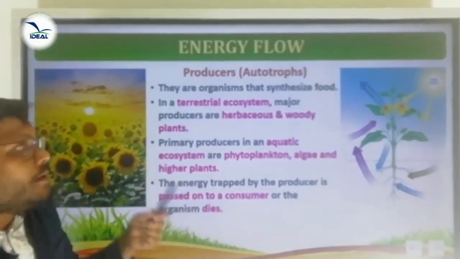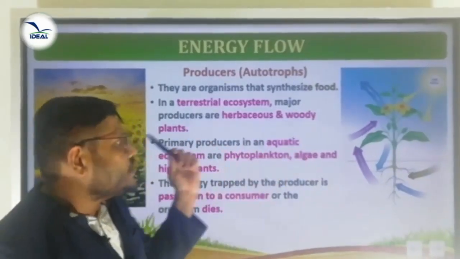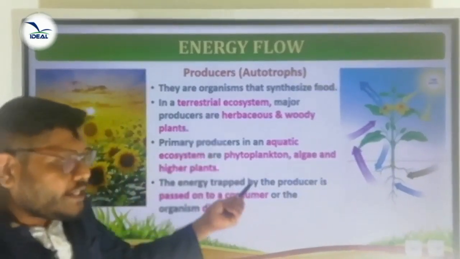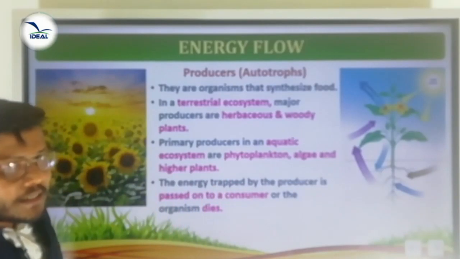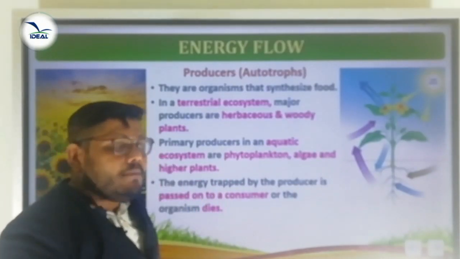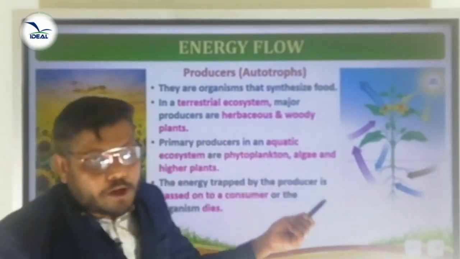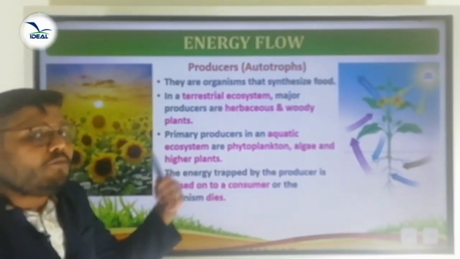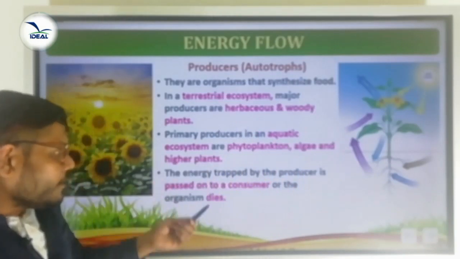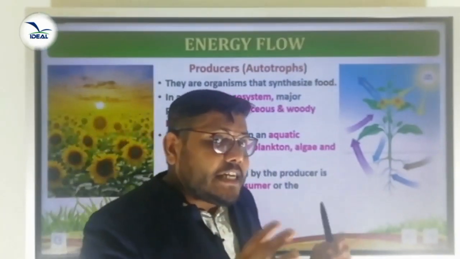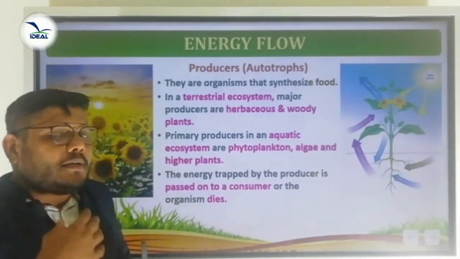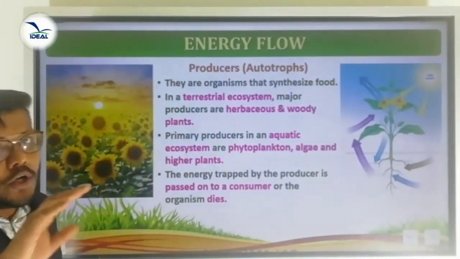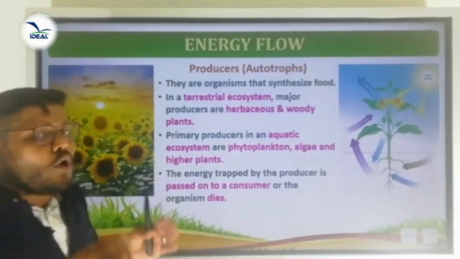In a terrestrial ecosystem, the major producers are herbaceous and woody plants. Primary producers in an aquatic ecosystem are phytoplankton, algae and higher plants. So the energy trapped by the producer is transferred from producer to consumer and so on. That is the way the energy flow takes place.